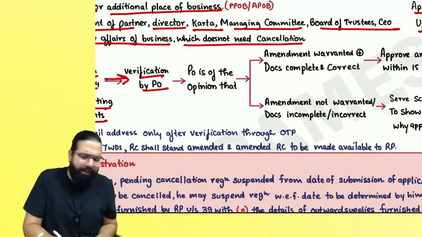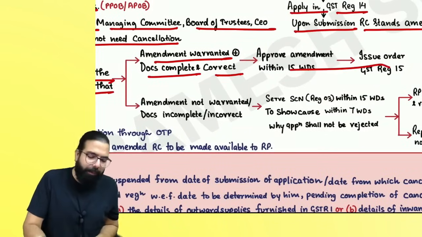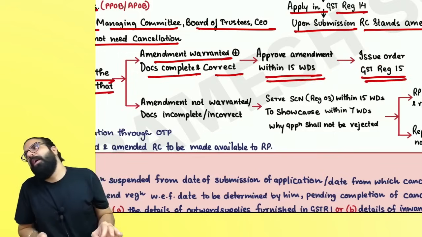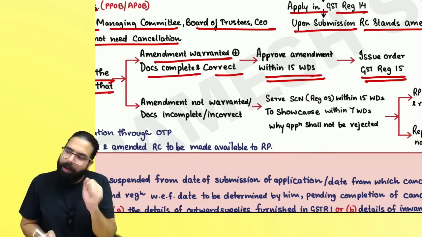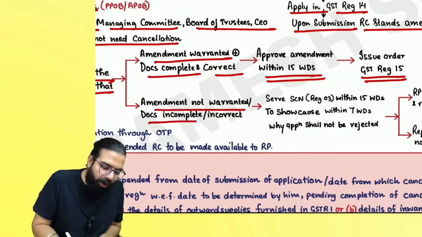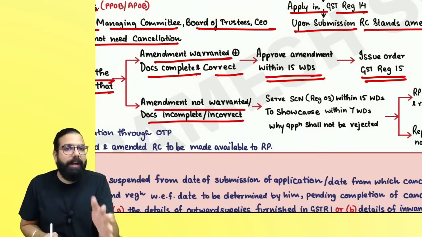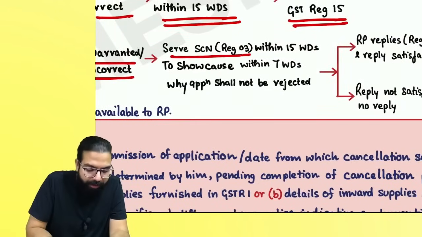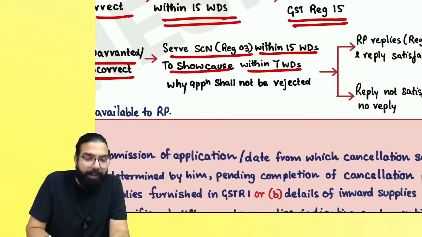Once the officer verifies, if the officer is of the opinion that the amendment is warranted, and documents are complete and correct, then within the next 15 working days he will approve and issue you GST REG 15 stating that your amendment has been done. If the amendment is not warranted, or documents are incomplete or incorrect, then the officer will send you a show cause notice in GST REG 03 within 15 working days, asking you to show cause within the next 7 days why your application should not be rejected.